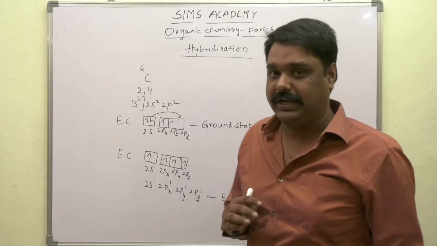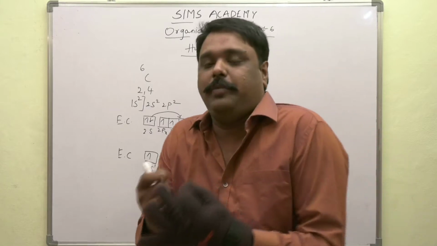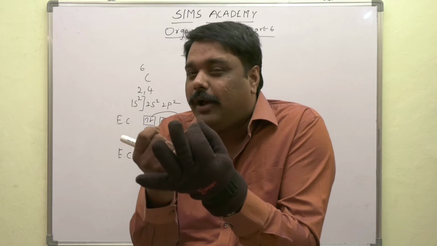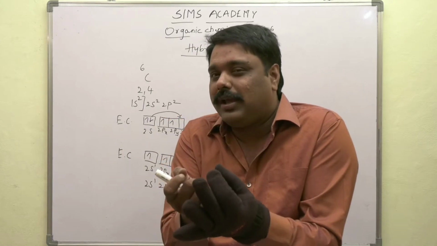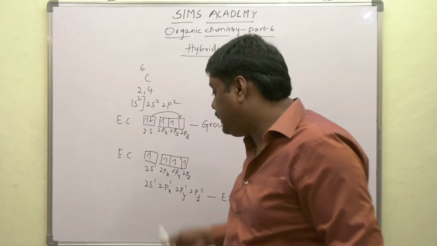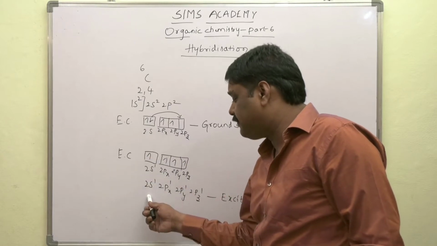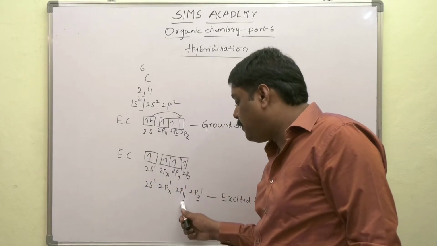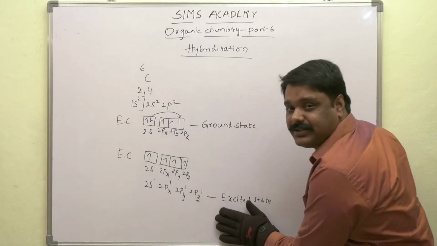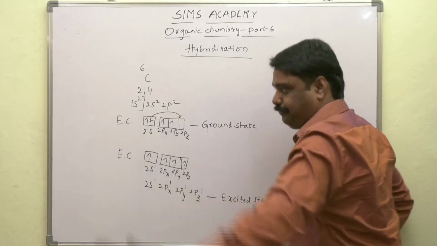Now coming to the excited state, the electron from the 2s orbital gets excited and jumps into the 2pz orbital. Hence, the electronic configuration of carbon in excited state we write as 1s2, first orbit, 2s1, 2px1, 2py1 and 2pz1. This is the excited state electronic configuration of carbon atom.